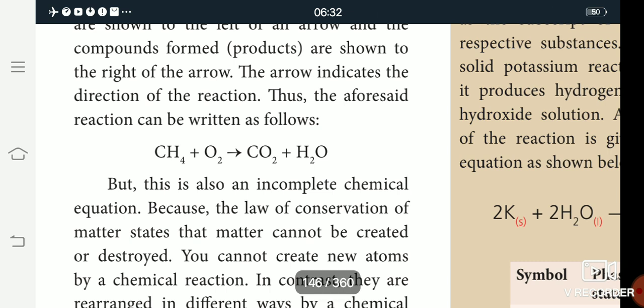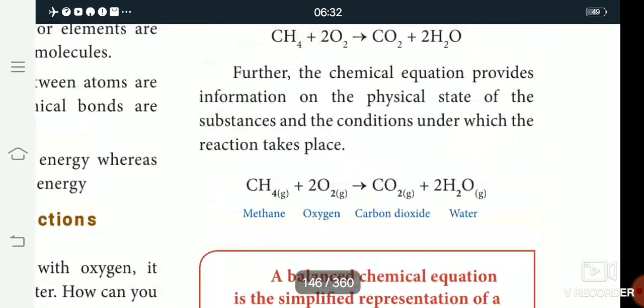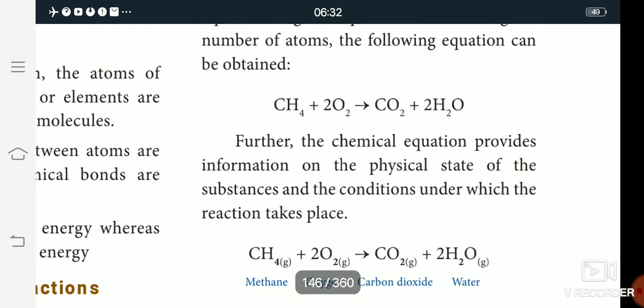So in this reaction the atoms are not equal. It is an incomplete chemical equation. So we balance the equation. Here CH4 is the methane formula.